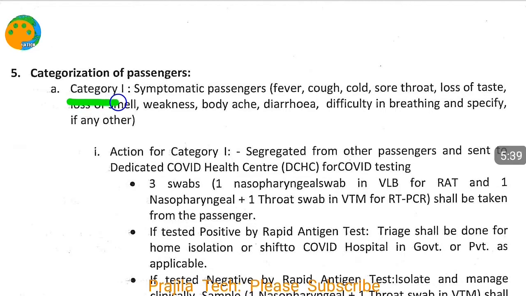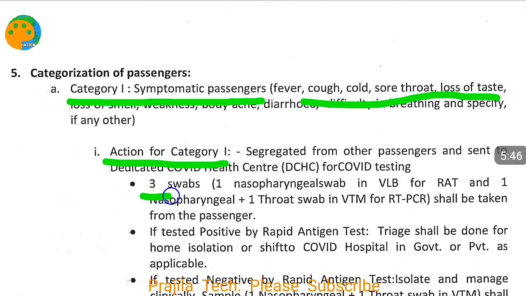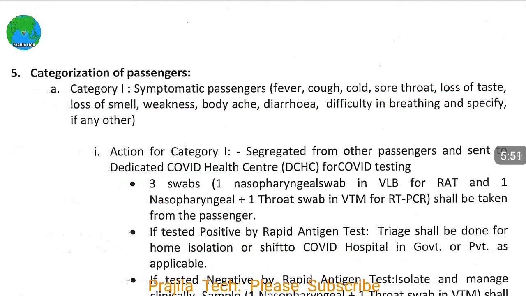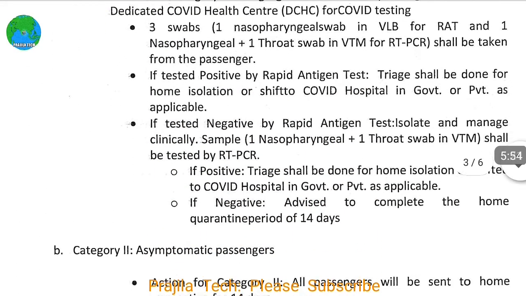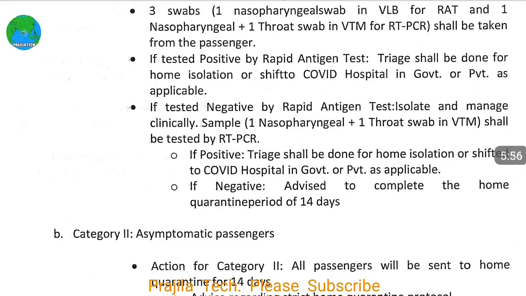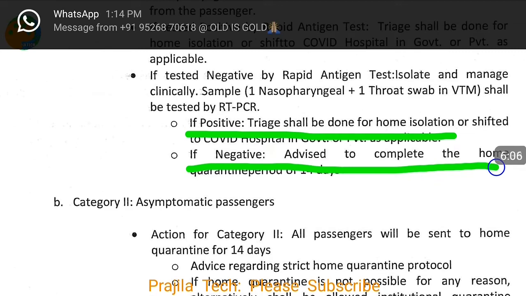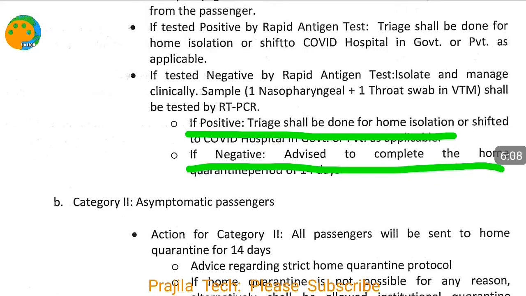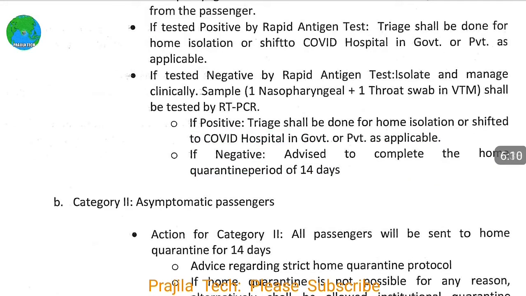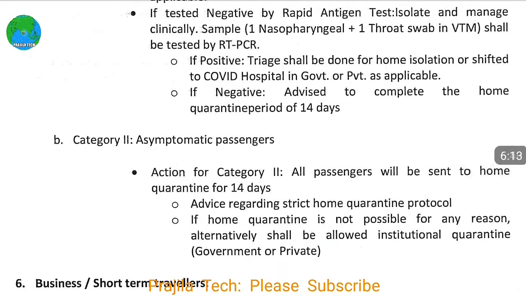They categorize passengers into two. One is symptomatic, like you have fever, cough, it may be not even COVID but symptoms. The actions will be: 3 swabs will be immediately taken in the airport itself and tested. If tested positive by swabs, then a rapid antigen test will be performed. If that is also positive, you will be having home isolation or shifted to a separate ward. And if it is negative, you are advised a 14 days home quarantine.